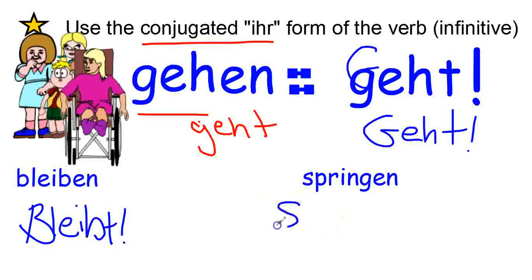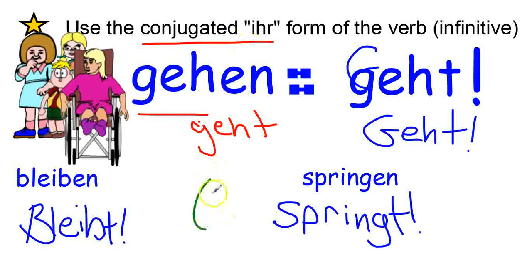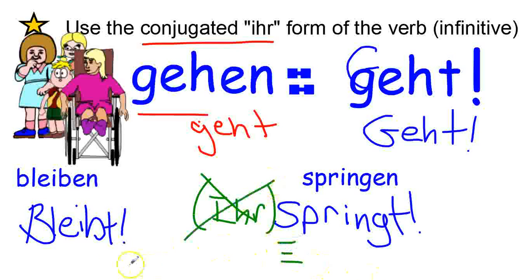Ich springe, du springst, sie, er springt, wir springen, ihr springt. So basically, much as we would in English, it's that sort of understood you before it. As a sentence, it would have been ihr springt, y'all jump. But the you is understood, so we say springt. Make sure that it starts with a capital letter.